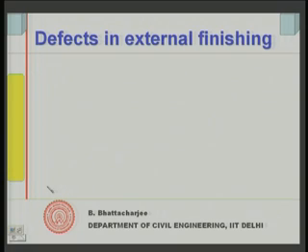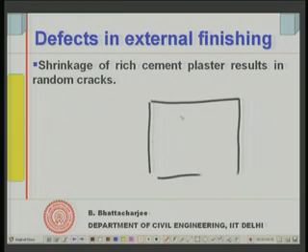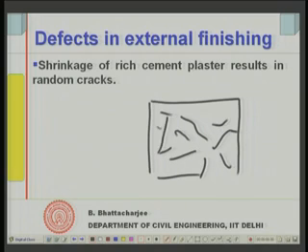Okay, we will look into some of the defects in external finishing. This is very common: shrinkage of rich cement plaster results in random cracks. These cracks would look something like this. If this is your wall, you will find there is no single pattern, the cracks are in all directions, random crack formation. They can be of all kinds. Such shrinkage cracks occur in cement plaster, especially the rich one, 1:3, very rich, where the curing has not been done properly. So, this results in shrinkage cracks, and they do not have any pattern.